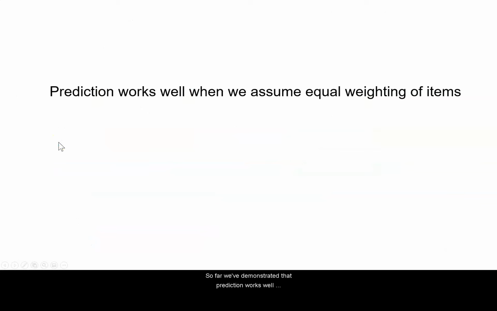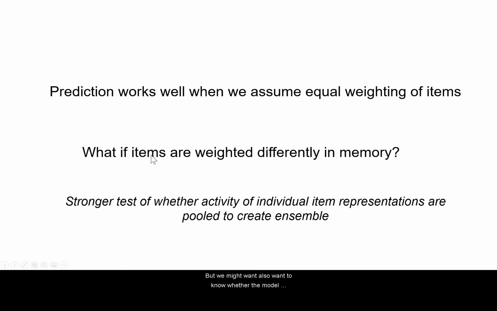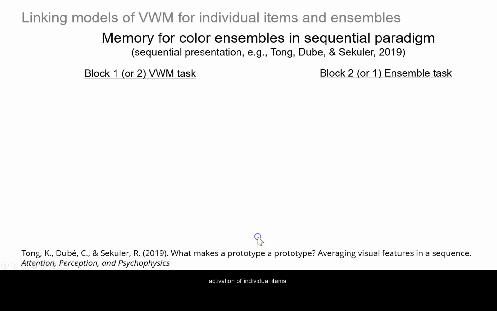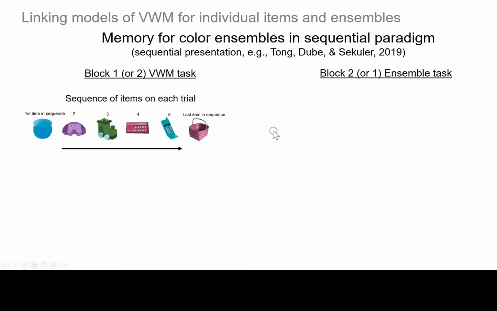So far, we've demonstrated that prediction works well when we assume equal weighting of all items in memory. That is, we assume that on average, each item generates the same familiarity signal. But we might also want to know whether the model makes good predictions if we assume unequal weighting of items, because this would provide a stronger test of the view that people are actually summing these patterns of activation of individual items. We examined this question in the context of the sequential memory paradigm, because there's already quite a bit of work showing that there are strong recency effects in visual working memory tasks with sequential presentation.